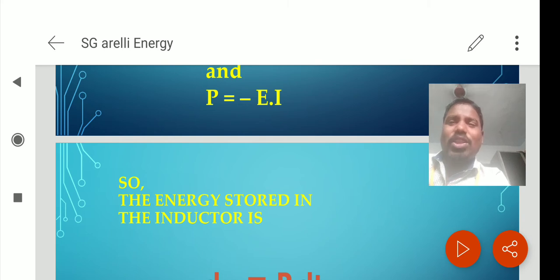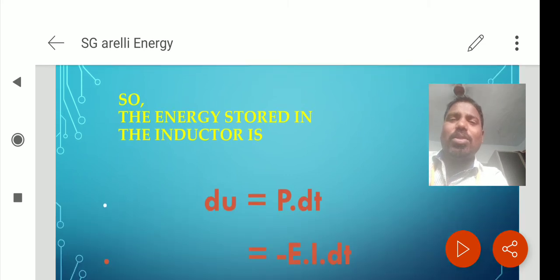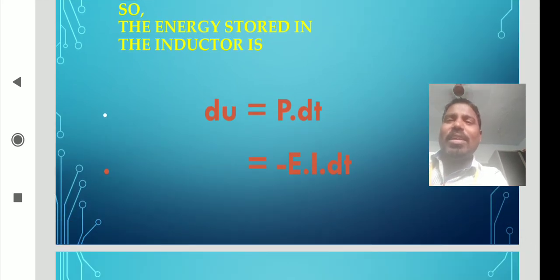So the energy stored in the inductor is considered as du equal to P dot dt, where P equal to minus EI.